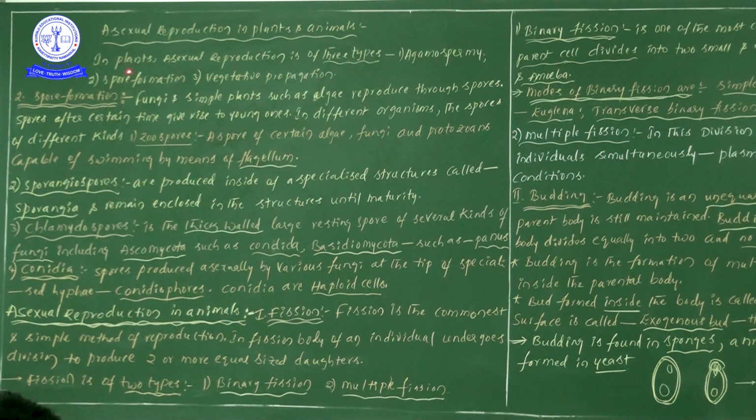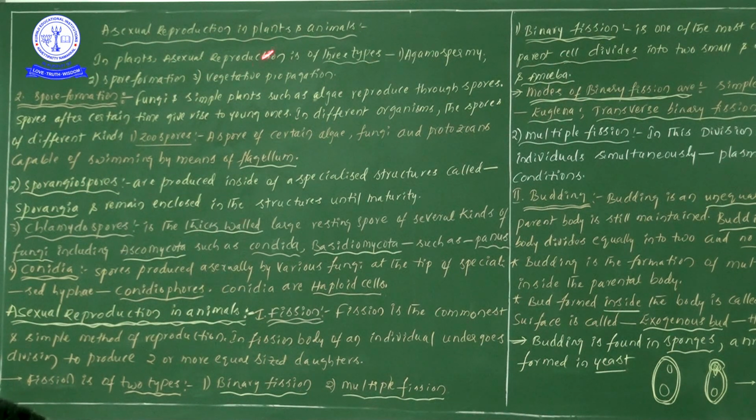Actually, asexual reproduction in plants, how many types are there? Three types are there, no? In the previous video I explained agamospermy, and in the present video I will explain spores formation. Already in previous videos I have given information regarding vegetative propagation.